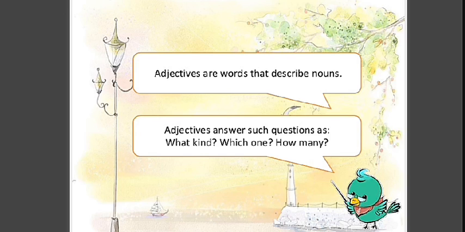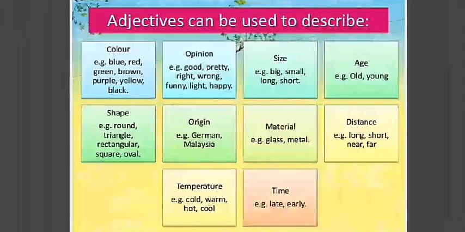Adjectives are also called describing words, like nouns we call naming words, pronouns we call replacing words, and today adjectives are describing words. Moving ahead, like this picture: how is this picture, what kind? Beautiful. How many? One picture. So this is the picture that we are describing.